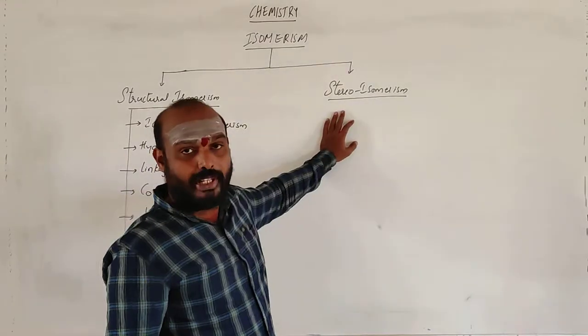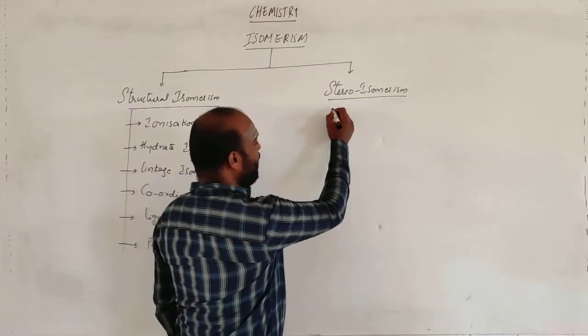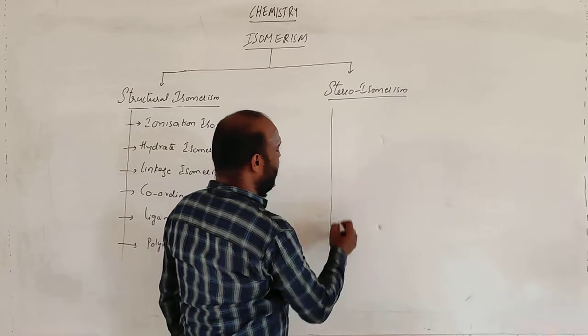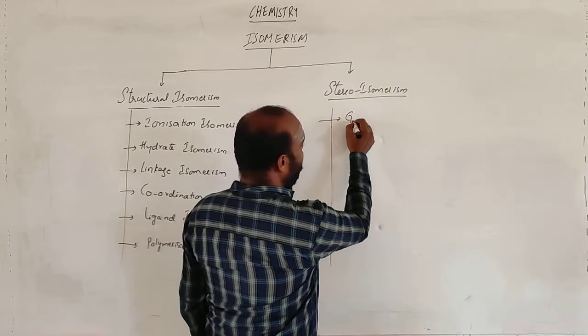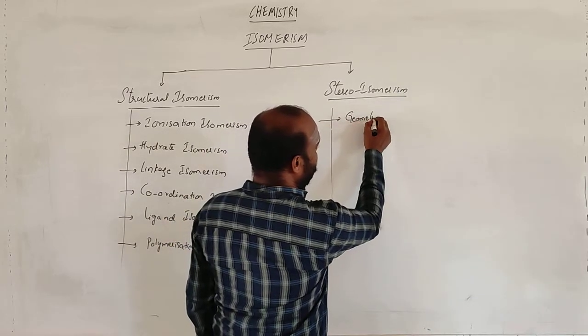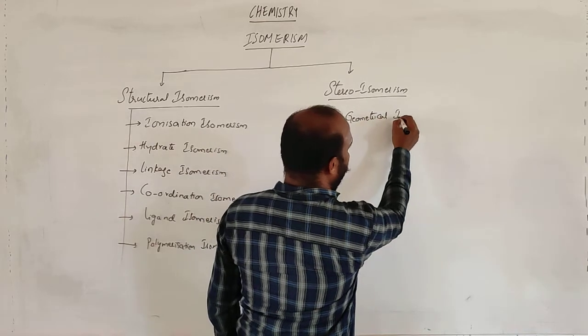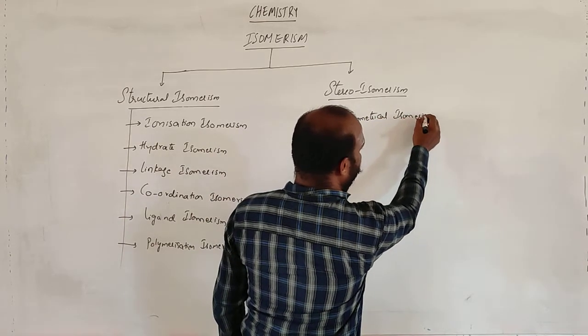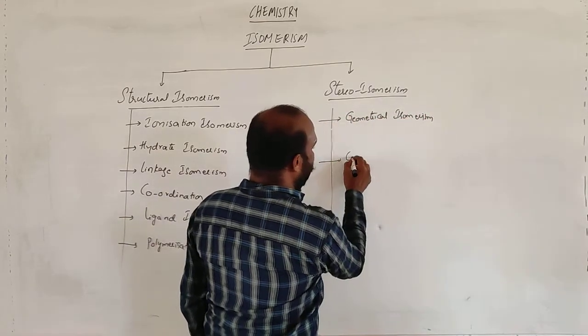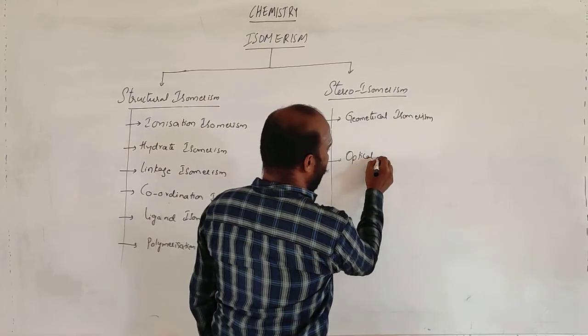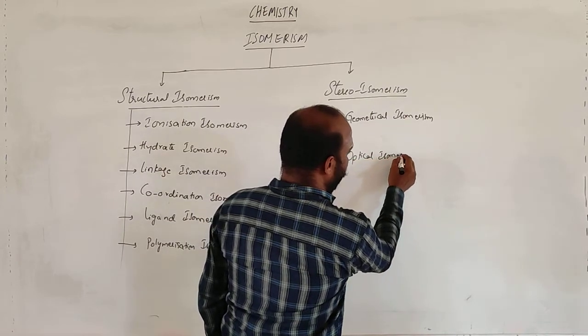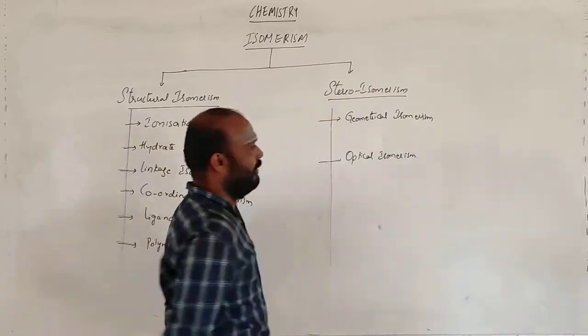Stereo isomerism consists of two types. One is geometrical isomerism, and the other is optical isomerism.